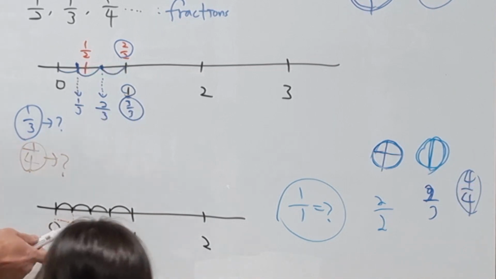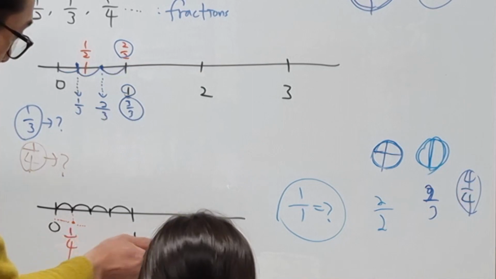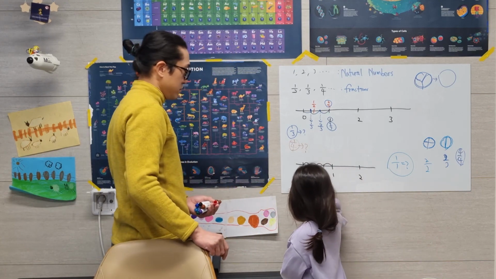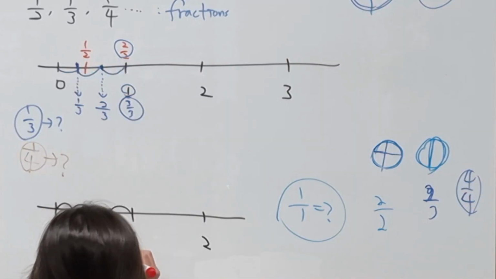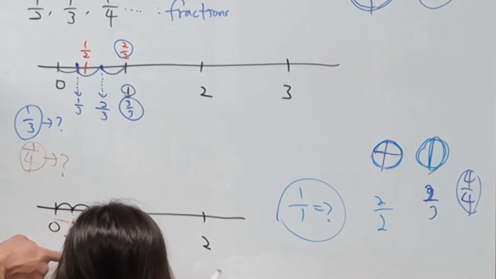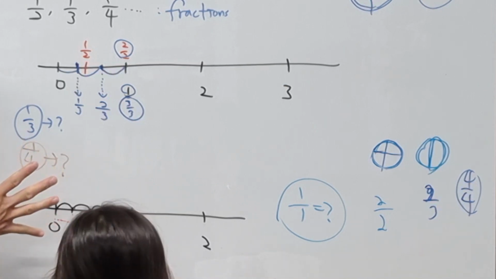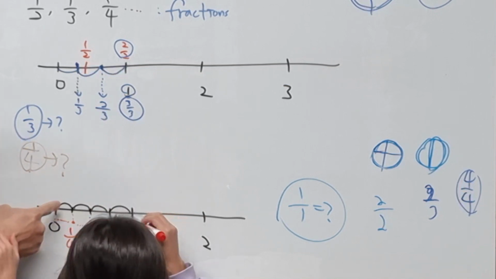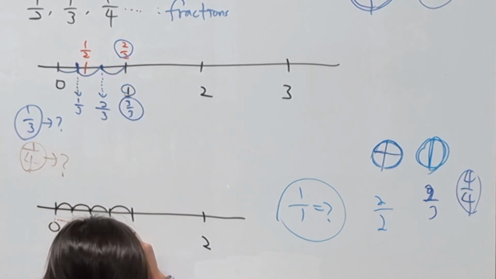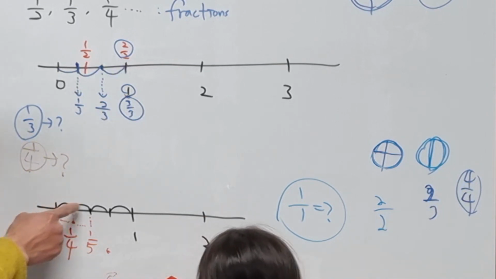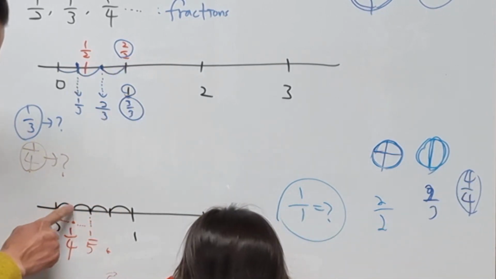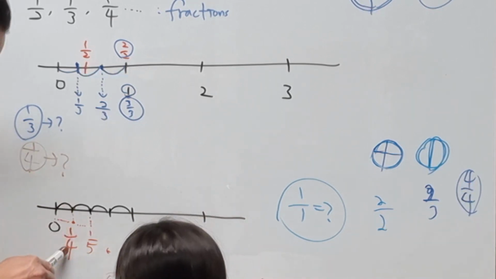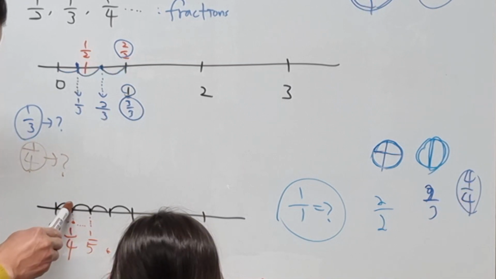Yes, that's right. The number is getting bigger, right? 1, 2, 3, 4. What number? Can you write? What does this mean? There are 4 pieces, but it takes just 1, right? Look at this. It takes just 1, so it's 1/4. Now it takes 2. 1, 2.